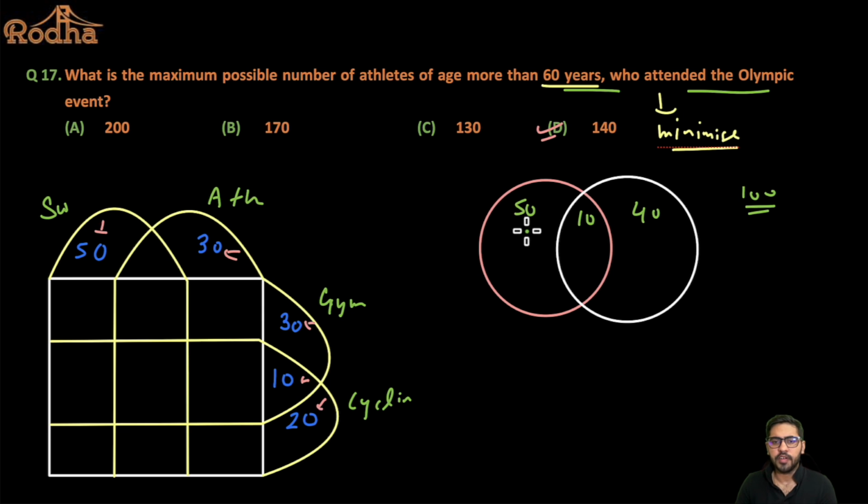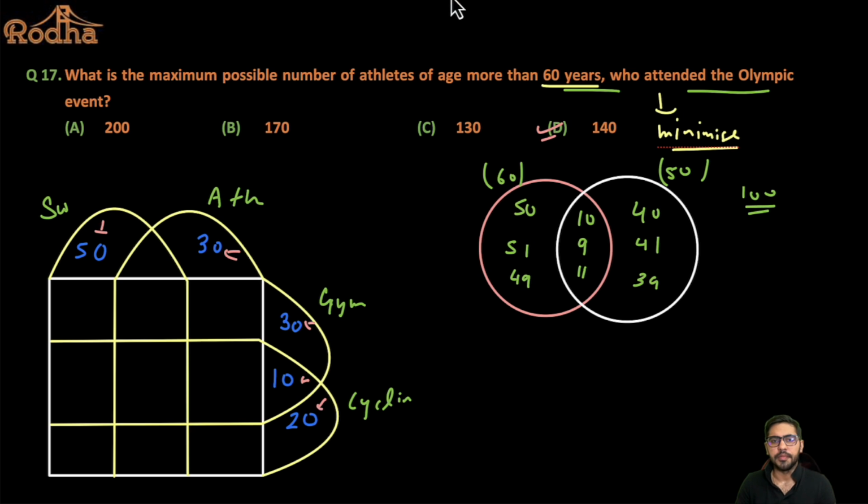Now, if I make this 9, can I say this will become 49 and this will become 39? Why? Because from both of them there would be one less. Let's say this is 50 total and this is 60 total. If I'm making this 9, not 39, sorry, my bad, this will become 41 and this will become 51. If I make this 11, this will become 39 and this will become 49 here, right?